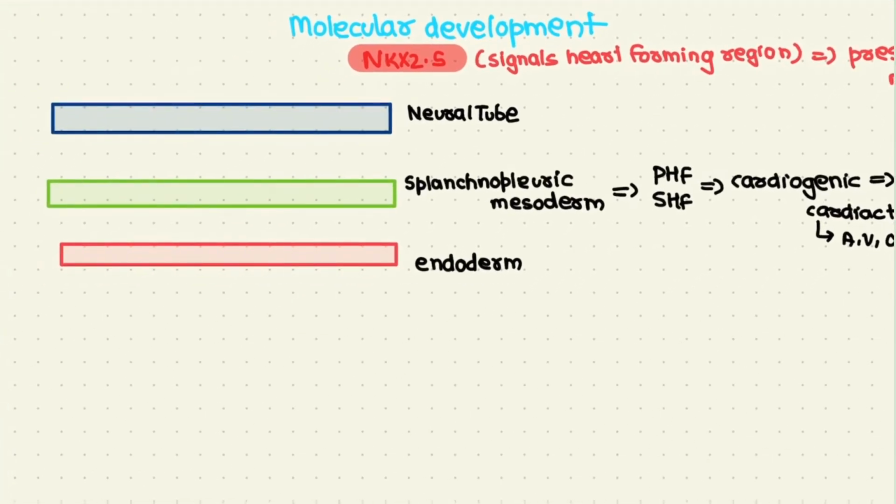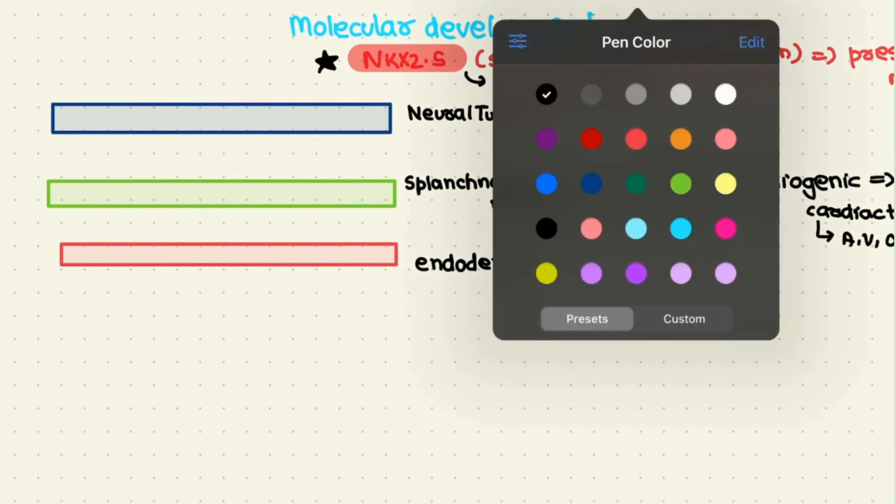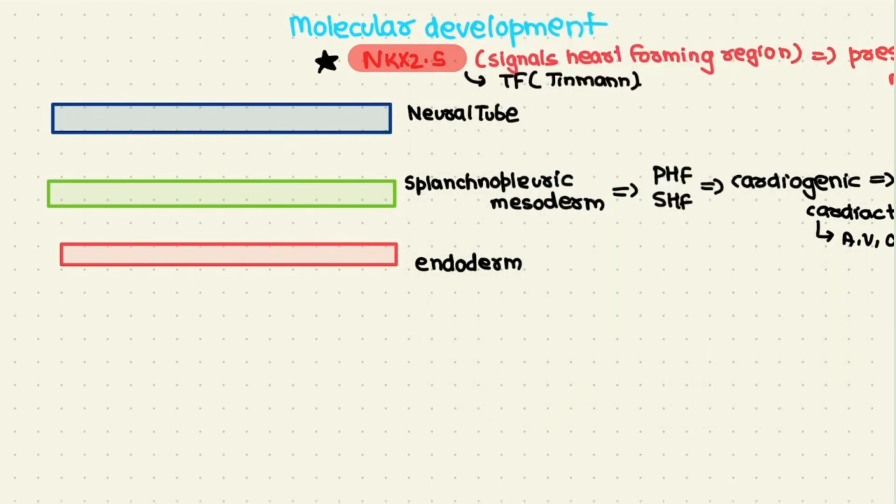Right. So the main transcription factor that is responsible for this specification is NKX2.5. It is a transcription factor first isolated from Drosophila melanogaster, where it was also known as Tinman. So the upregulation of this NKX2.5 seems to be the major driver behind the specification of the splanchnic pleuric mesoderm to become the cardiogenic area.